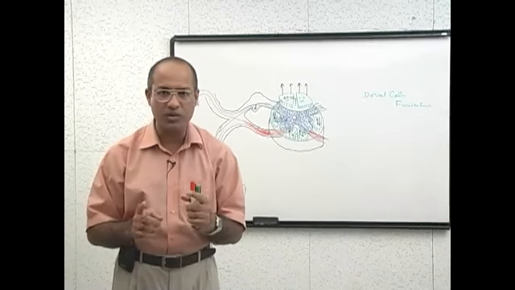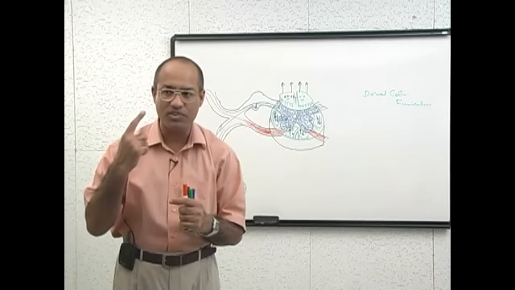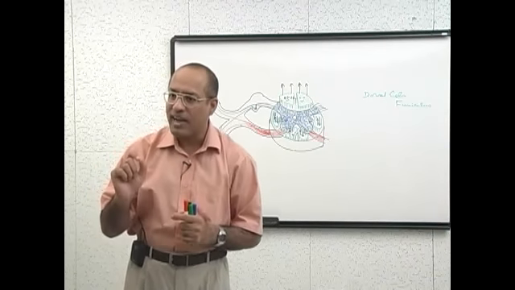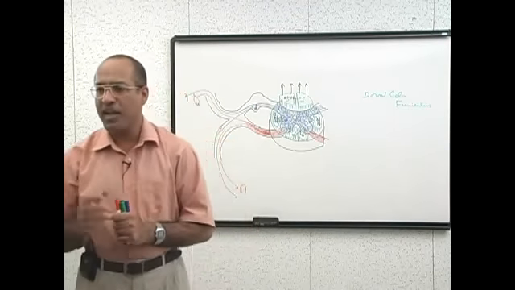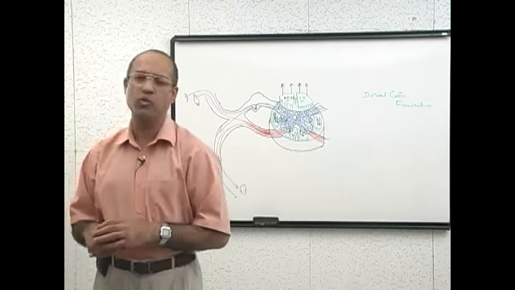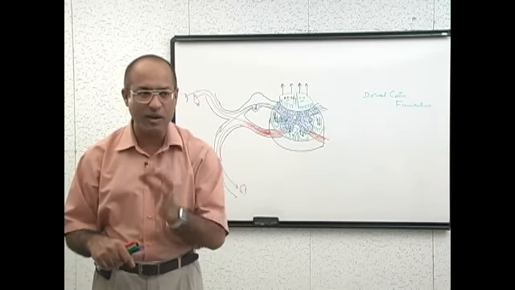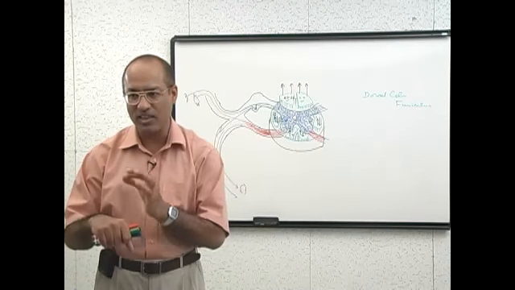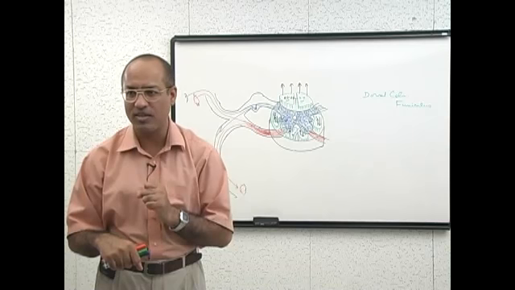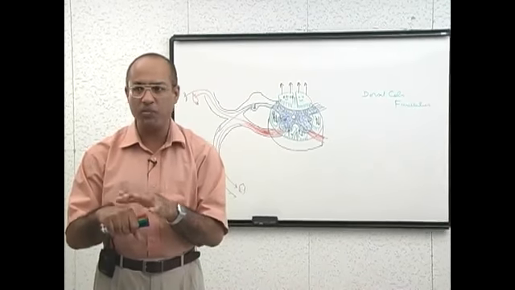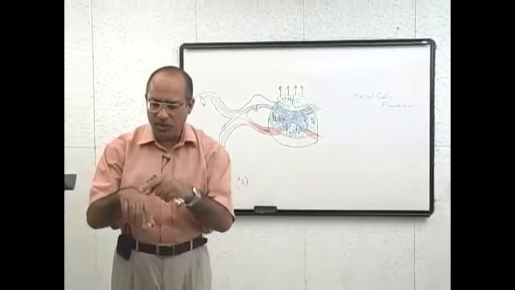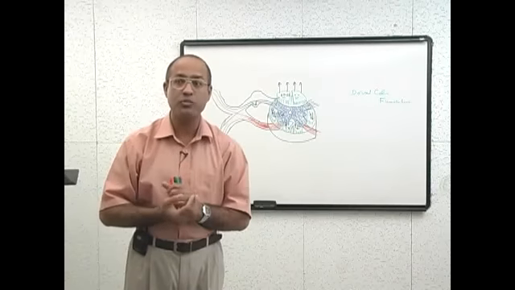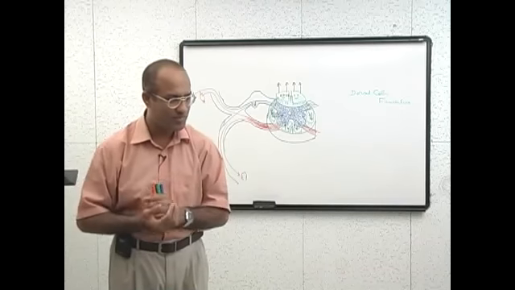So the line and lane principle is better followed by the dorsal column system and poorly followed by the anterolateral system. That is why pain and temperature are not so well localized as fine touch. Someone touches with a needle, you know exactly where. But if there is some pain going on, you may say there is pain here, maybe a little there. You cannot exactly pinpoint it, especially when the pain is dull.